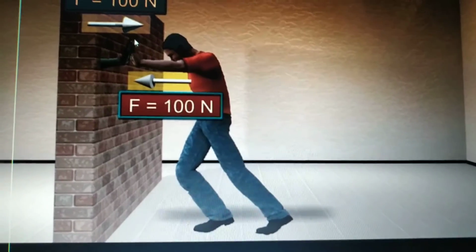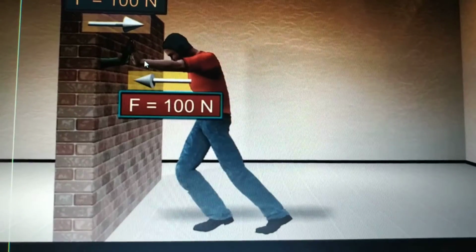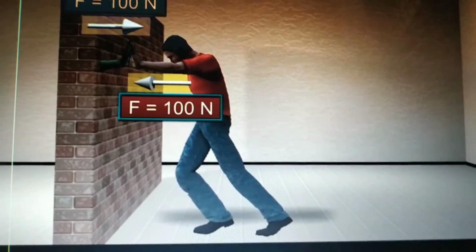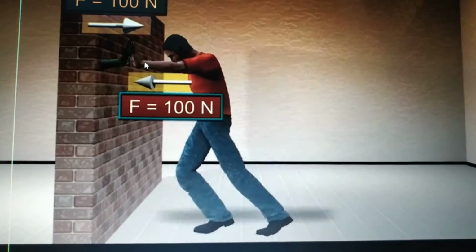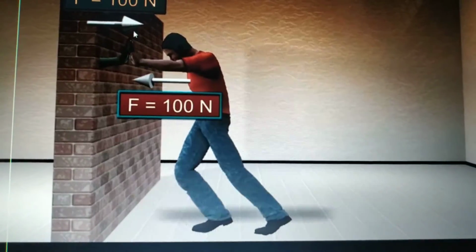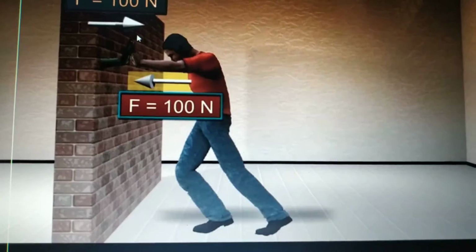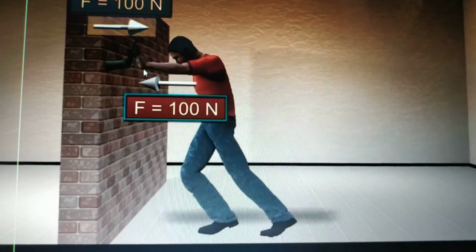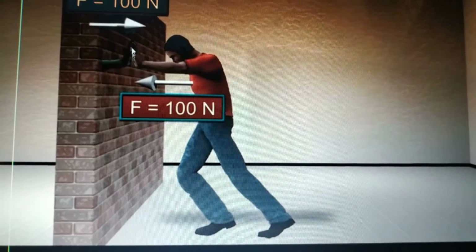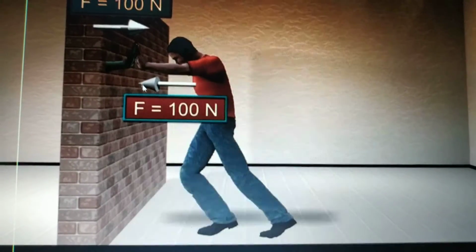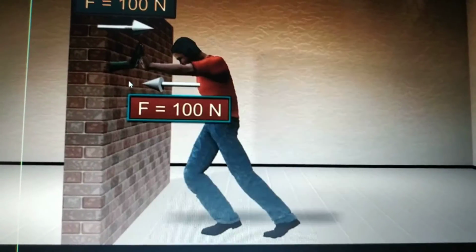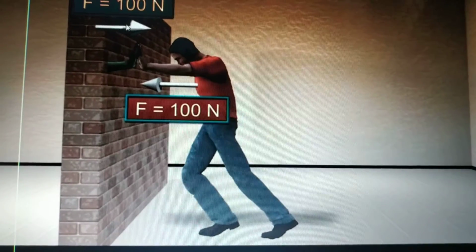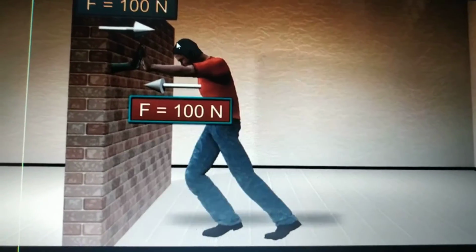See, the magnitude of the force in both the cases is equal, but the direction is opposite to each other. As you see, one force is moving towards the wall and the other force is moving towards the man.